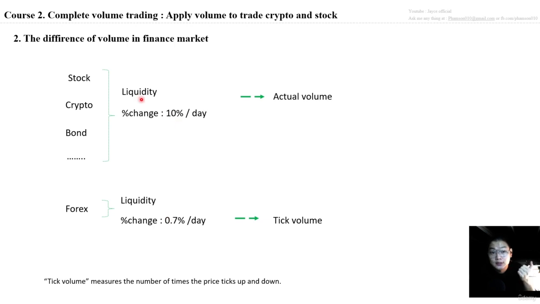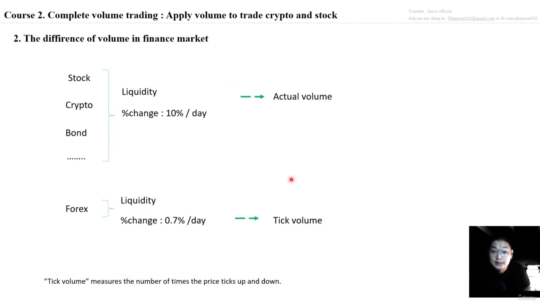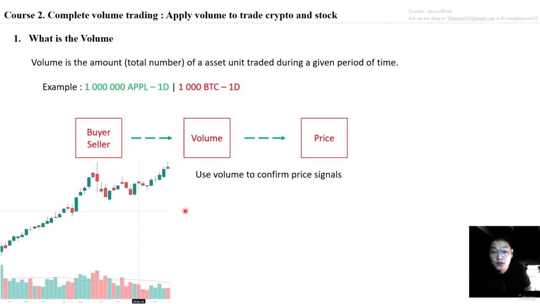The stock market is only 10% a day, and crypto is just from 5 to 20%, or might be 100% during the day, because crypto has very high fluctuations. Therefore, we have two definitions of volume. The first one is actual volume. Actual volume is the definition on the first page, the total asset units traded during the day, and tick volume is a measured number of times price goes up and goes down. And you know the definition of the volume.